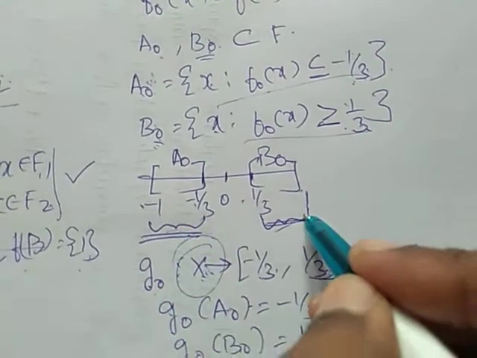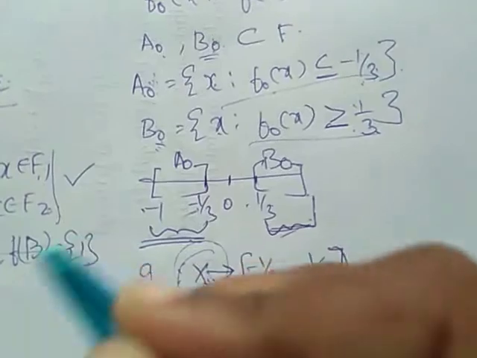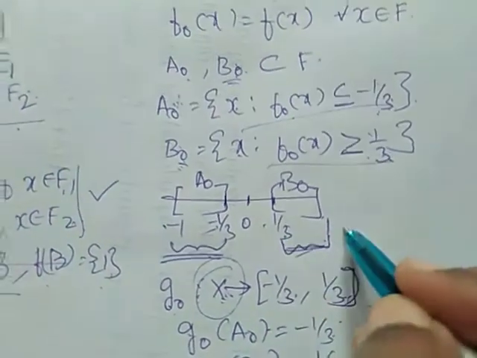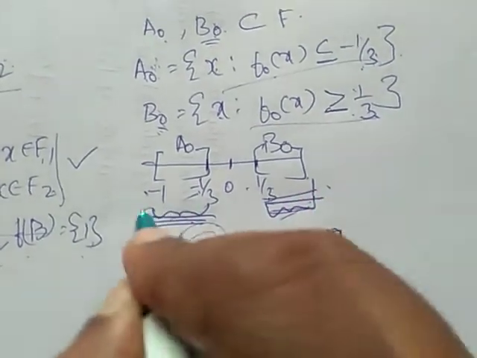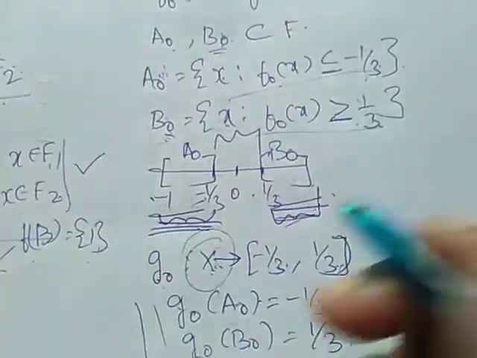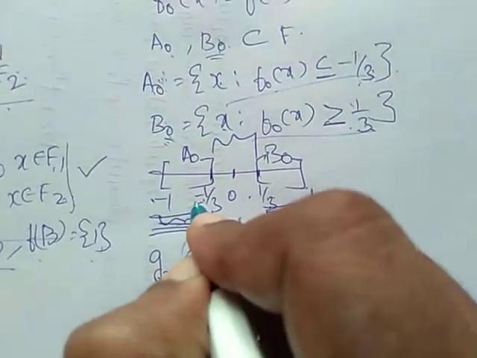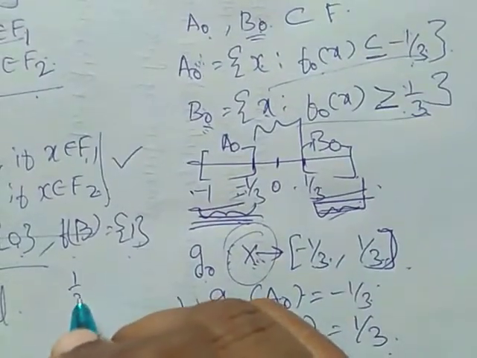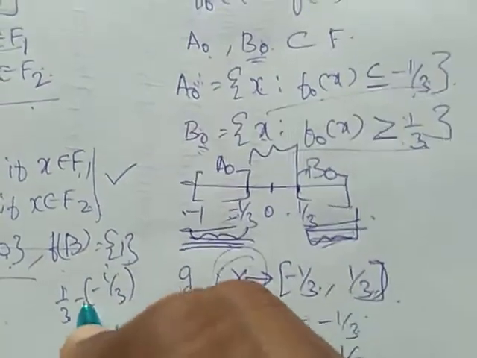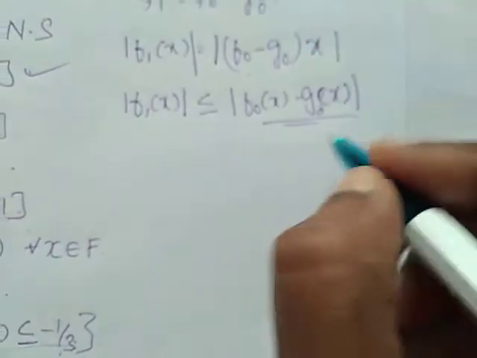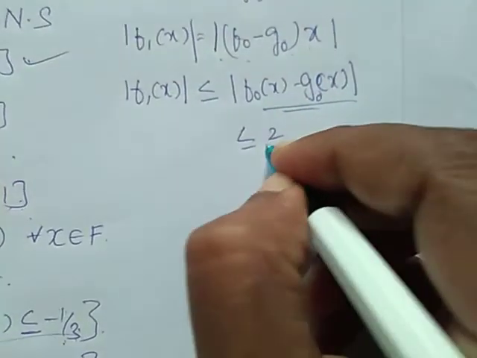So if we consider here -1 to -1/3 and 1/3 to 1, this is our g naught which is defined here. We are removing this portion. So what is the remaining area? 1/3 minus of -1/3 means 2/3. 1/3 plus 1/3 is 2/3. Therefore, this is obviously less than or equal to 2/3.